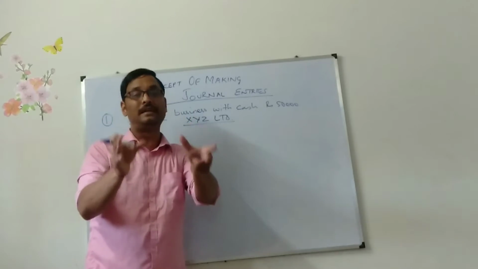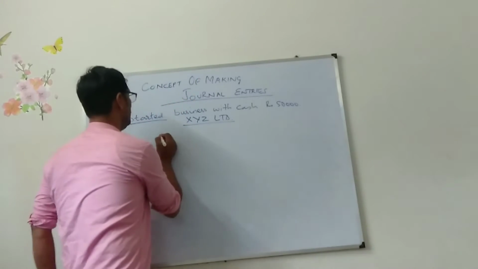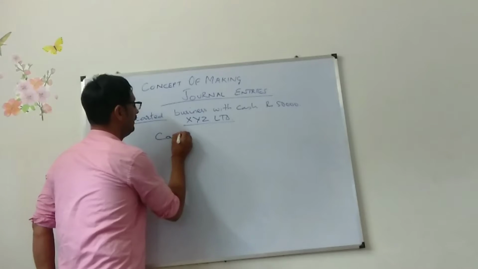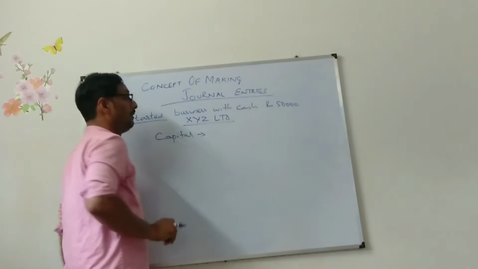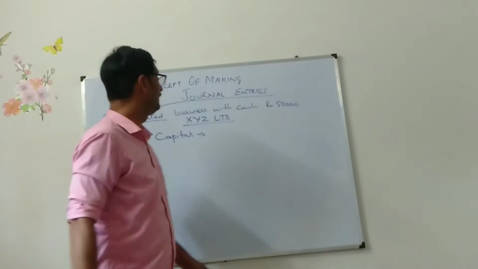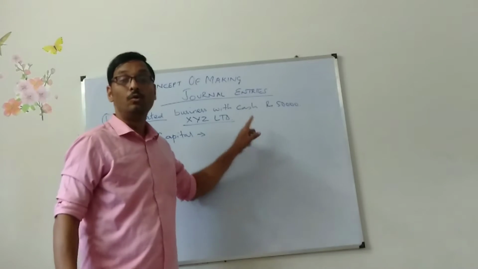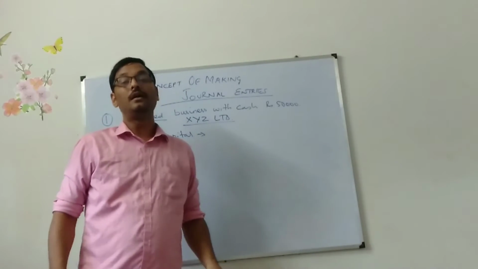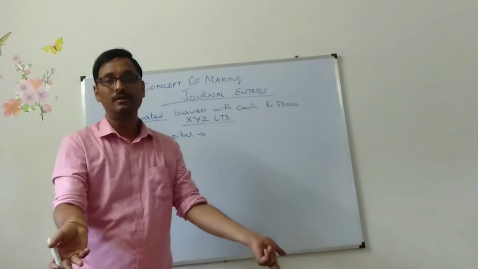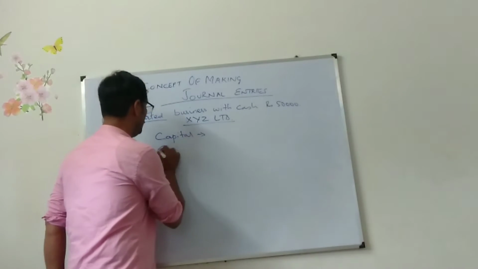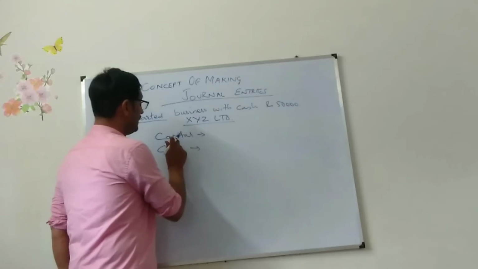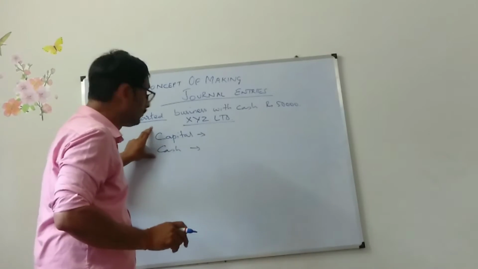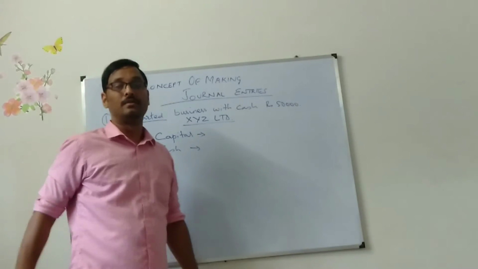So the owner has been given the name Capital. So one is Capital. And what is the second thing? Cash. The owner has given cash. You say 50,000, and 50,000 is nothing but cash. So two things have been given. This is the way you need to find out what the two items are.